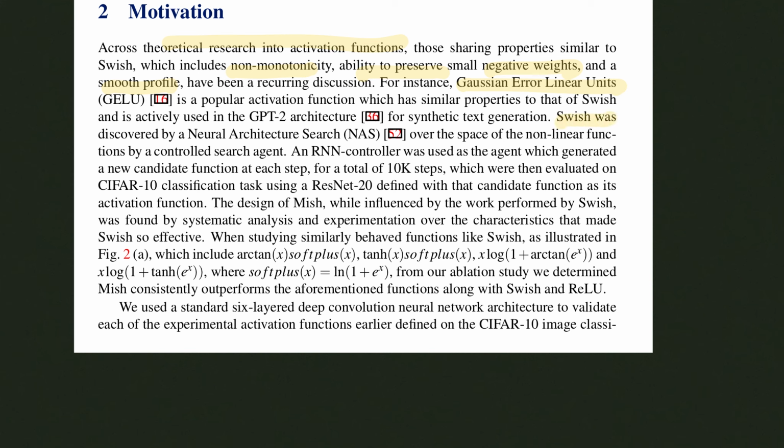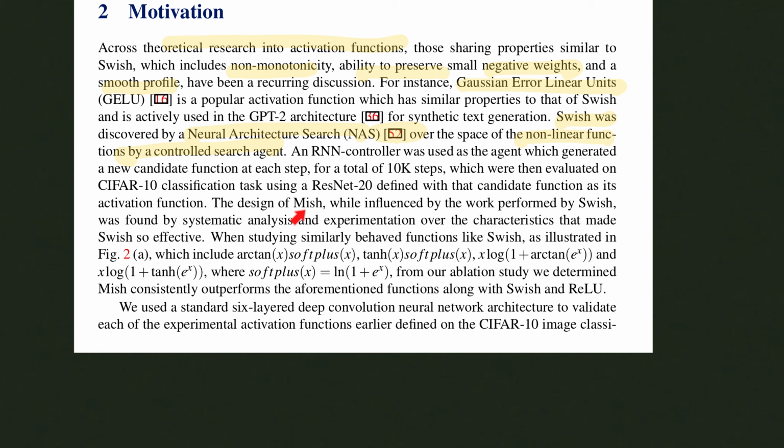Now, Swish was an activation function found by neural architecture search, a methodology discussed in this paper, over the space of nonlinear functions by a controlled search agent. The way this neural architecture search worked was that you had an RNN controller acting as an agent, and this agent would generate new candidate functions at each step, for 10,000 steps. These steps were evaluated on the CIFAR-10 classification task using a ResNet-20, defined with the candidate function as its activation function. Basically, iteratively, it would go through different options for the activation and figure out the best one. Now, Swish was found empirically like that.